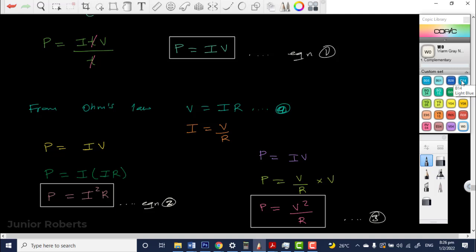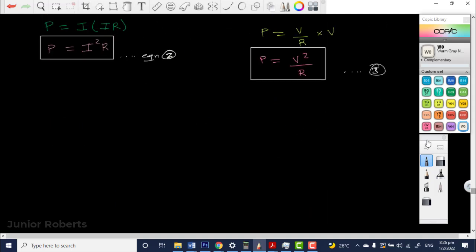Chrisan, make sense? Yes, sir. So these are the 3 equations for calculating power. Any question, Kiara? No, sir. Okay.